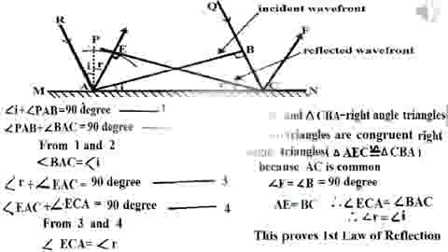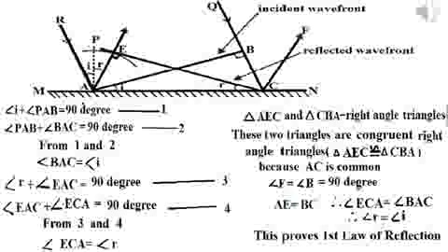Also from the geometry of the figure, we can write, in case of angle of incidence, angle I plus angle PAB equal to 90 degrees. Equation number 1, because angle RAB equal to 90 degrees.